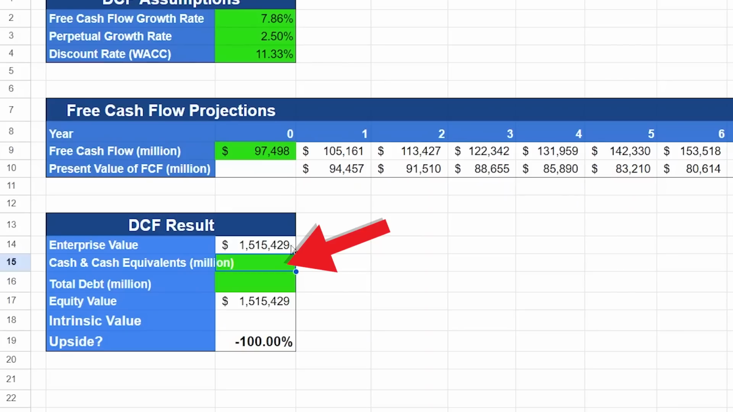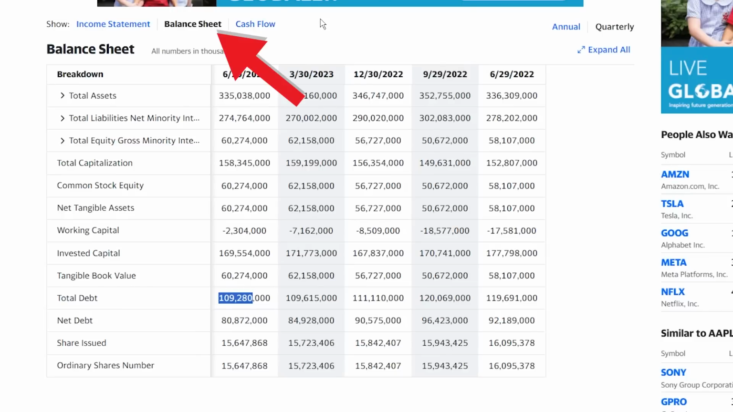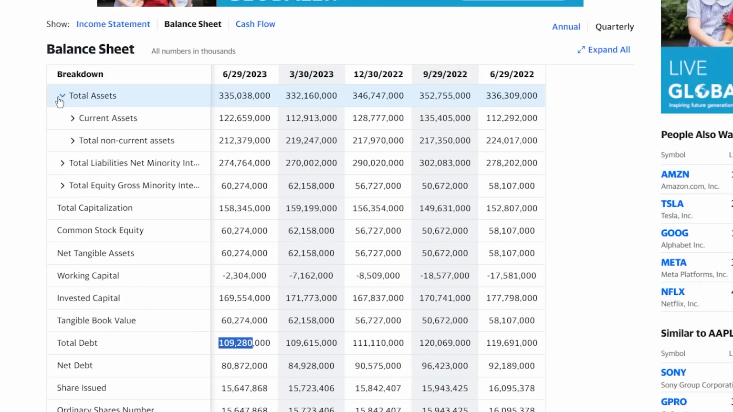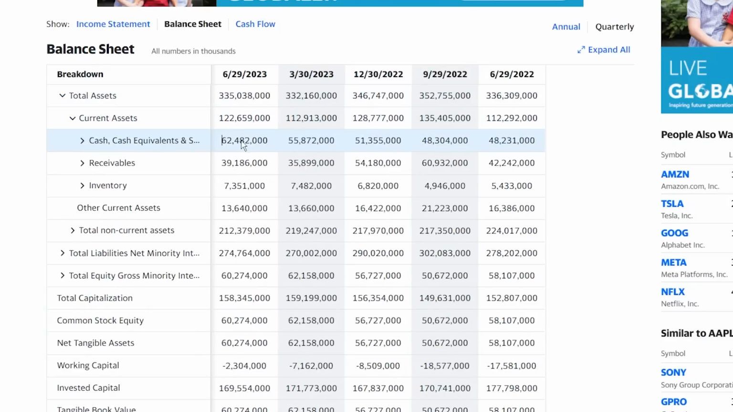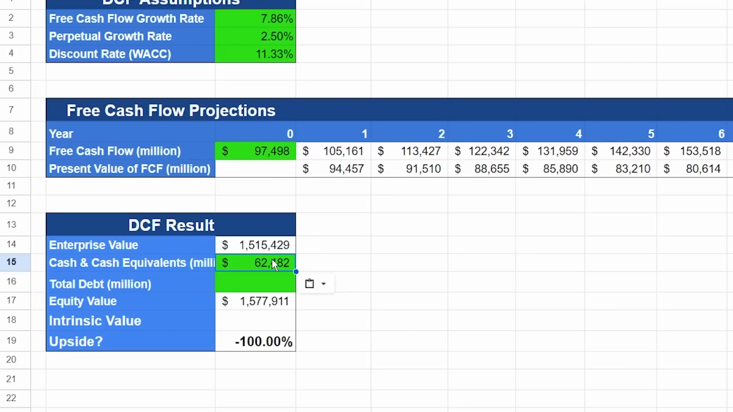This is called cash and cash equivalents. To get it, we can head over to Yahoo Finance, go to the balance sheet and expand total assets, current assets, and you'll find cash and cash equivalents. Copy the number, head back and paste it in.